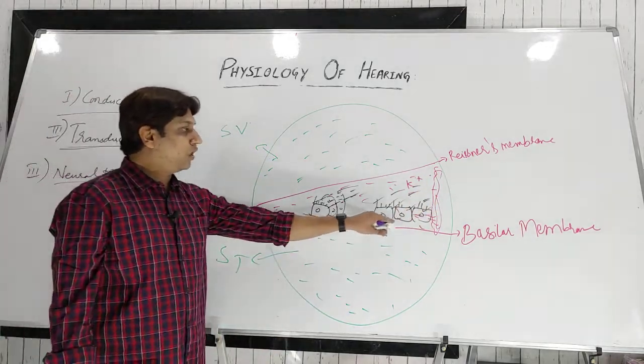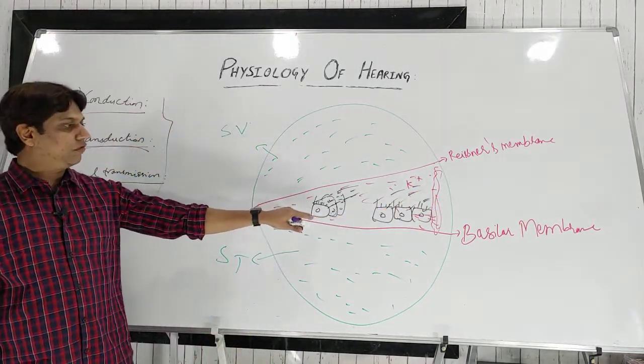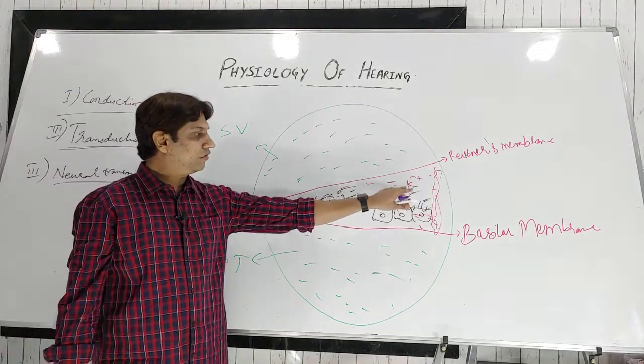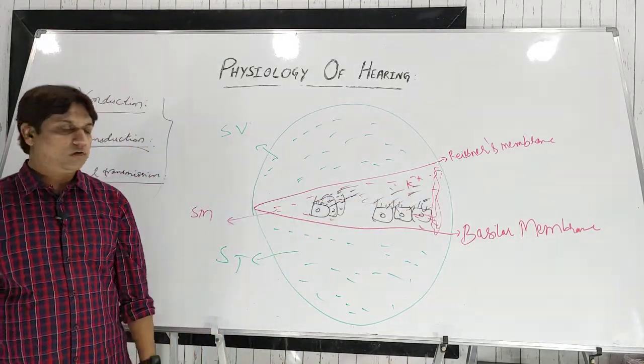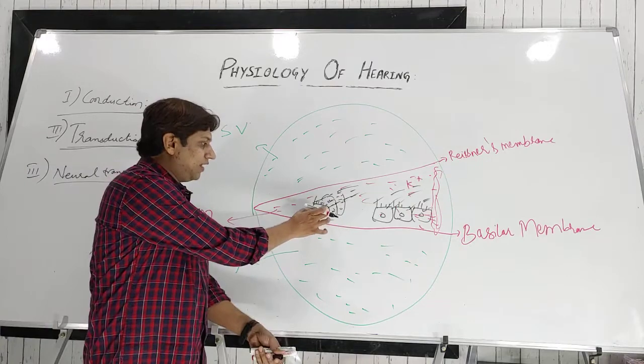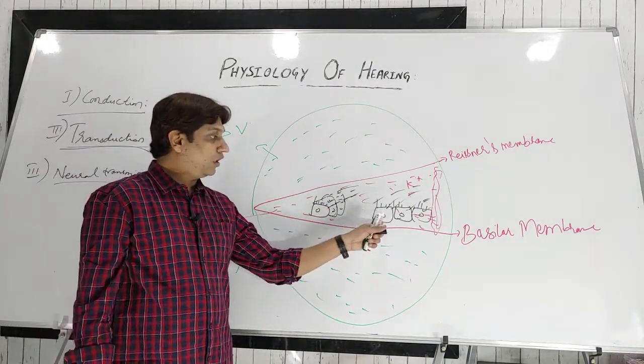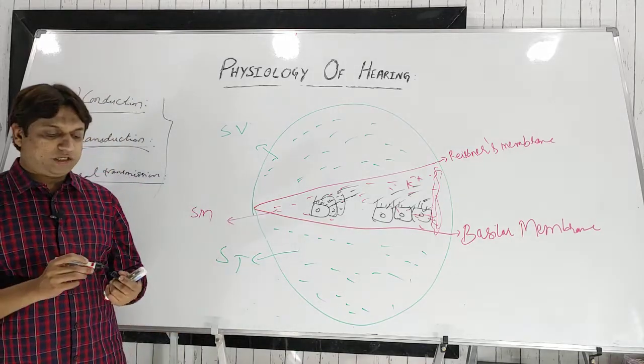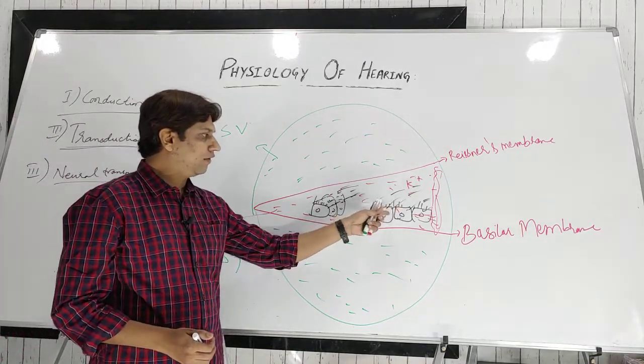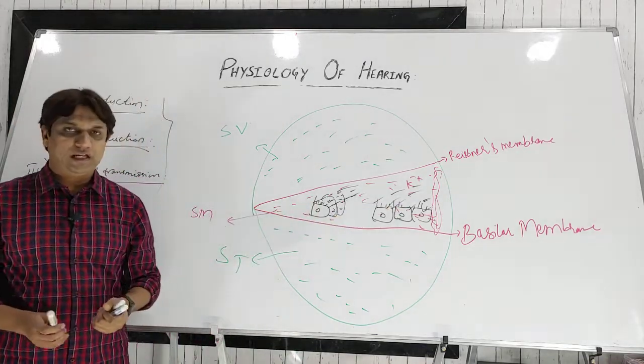So around 12,000, 3 times more than this one, 12,000 such outer hair cells will be present. Okay, and the diameter of the inner hair cell will be around 12 micrometer, and the outer hair cell will be around 8 micrometer. So the outer hair cells are more as compared to the inner hair cells.